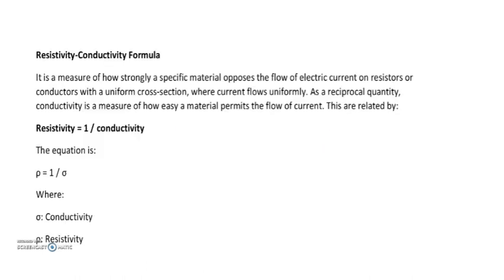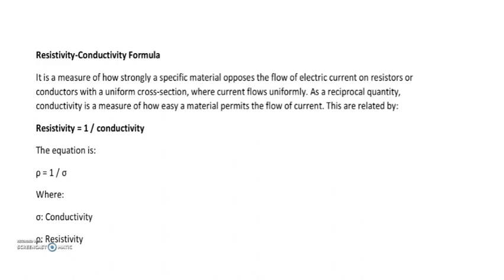Next one, resistivity conductivity formula. So what is resistivity? What is conductivity? Resistivity we have already seen, which is rho, the property of a material, and conductivity is the reciprocal of resistivity, or you can say resistivity is equal to 1 by conductivity. It is a measure of how strongly a specific material opposes the flow of electric current.